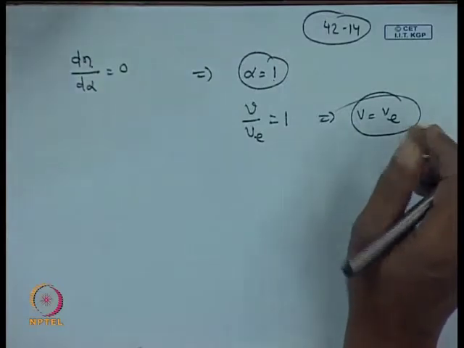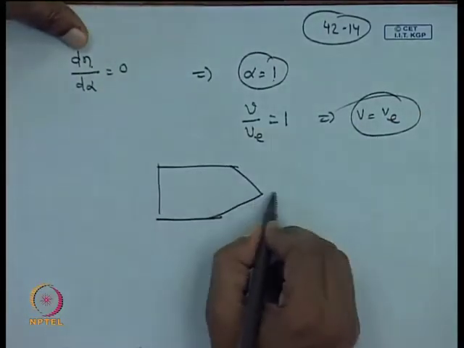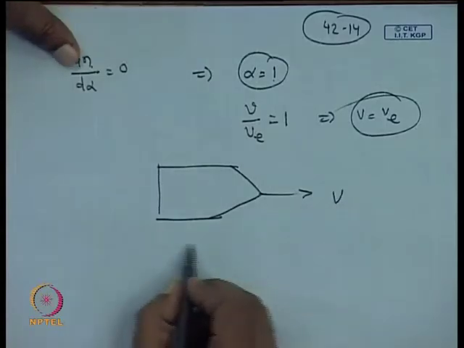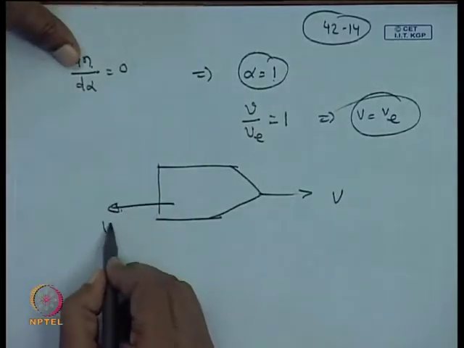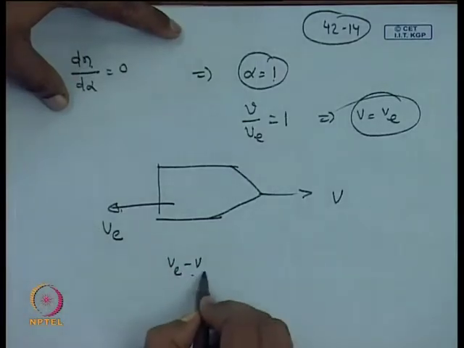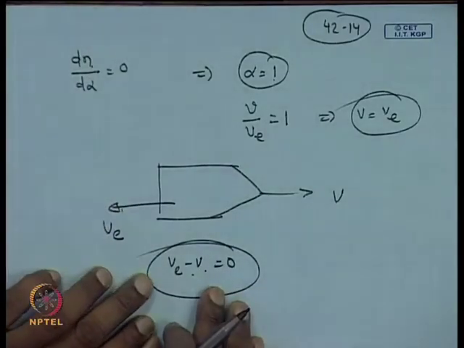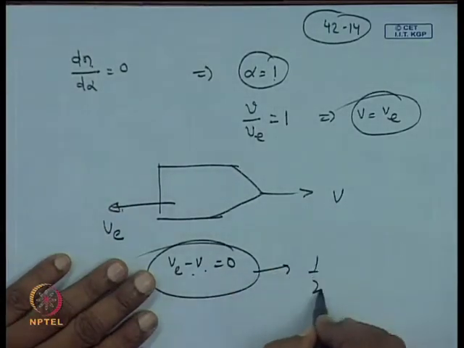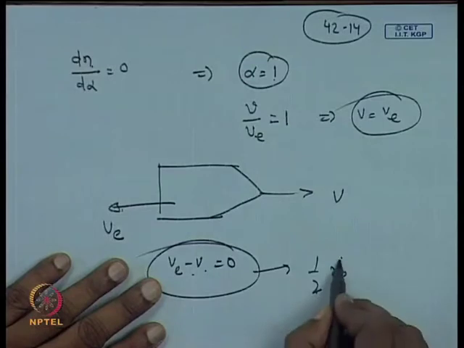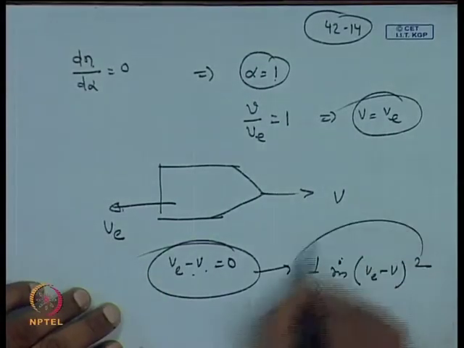In this situation the rocket is moving with velocity v in this direction, and exhaust is coming out of this. So, the absolute velocity of the exhaust, V e minus v, is becoming 0. This is what constitutes your kinetic energy, 1 by 2 times m dot times (V e minus v) square.